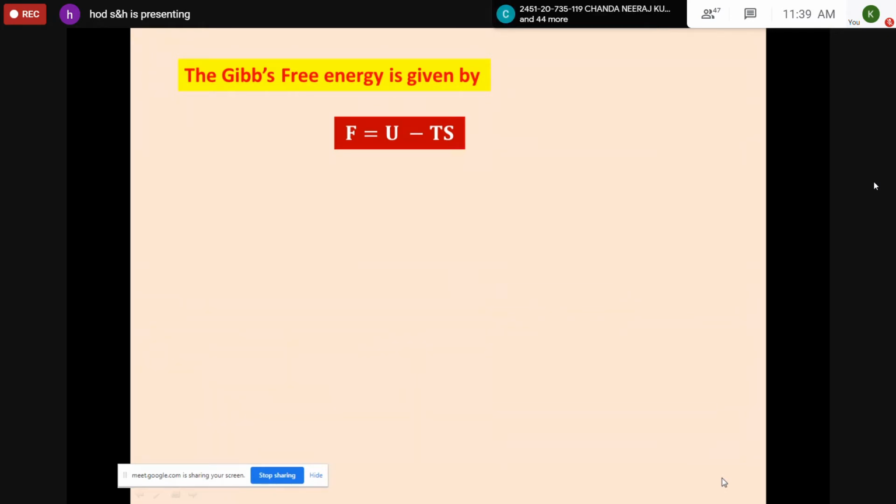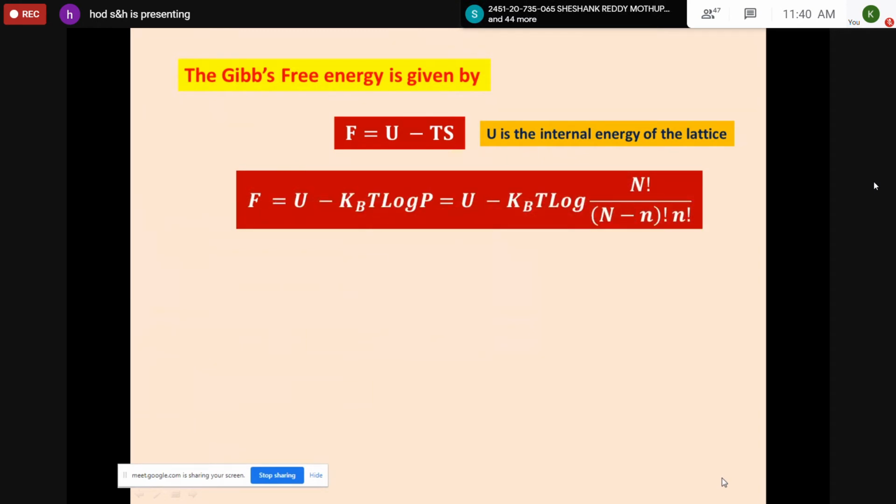Because one pen costs 5 rupees, 10 pens cost 50 rupees. In a similar manner, EV is the energy required to dislocate an atom from inside the lattice to the surface of the metal. There are n vacancies created. What amount of total energy is associated here? n into EV. This is represented by capital U. So capital U is the internal energy, which represents the amount of energy required to move atoms and create n vacancies.